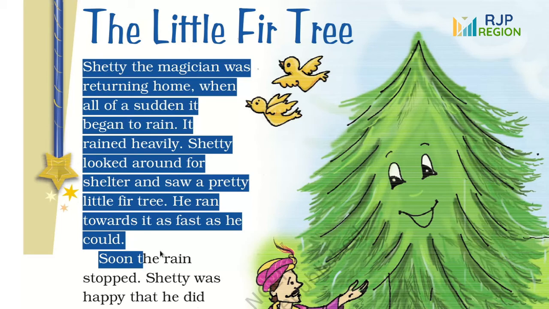Children, can you tell me what the shape of a fir tree is? The shape of the fir tree is cone shape. It has flat needle shaped leaves. It is famous for its use as a Christmas tree. It is native to the mountains of the western Himalayas. So, we start next. He saw a pretty, which means an attractive, fir tree. He ran quickly towards it because he wanted to save himself from the rain.